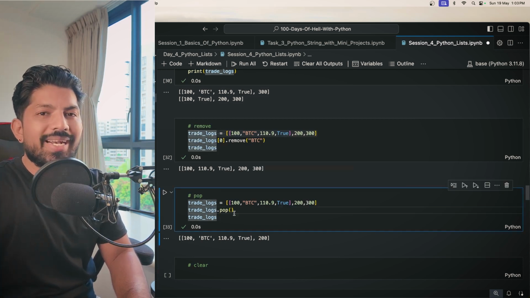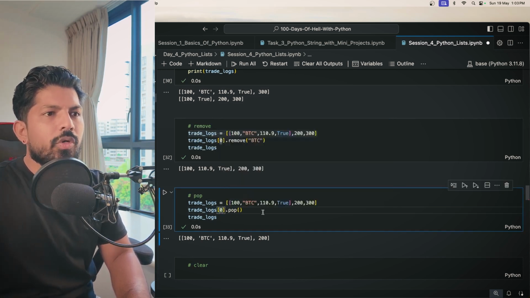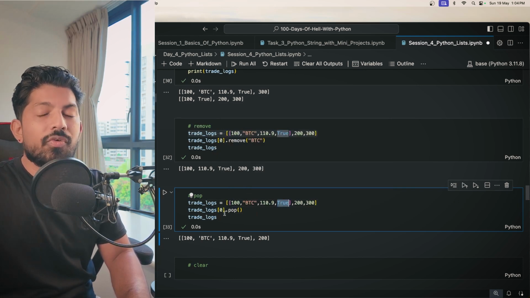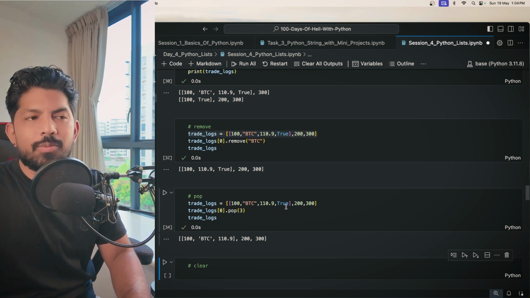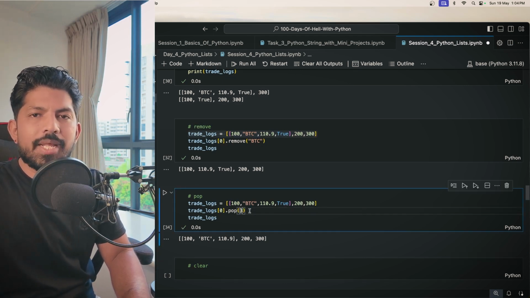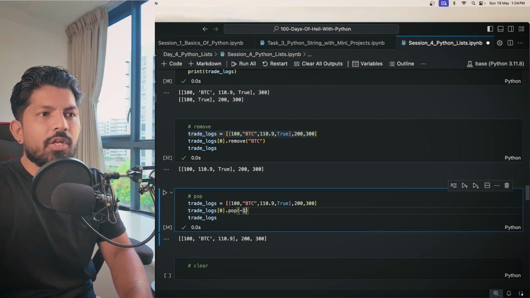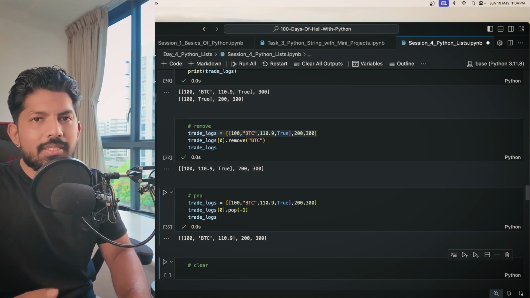But if you give an index position, let's say we want to remove this true here, right? First we will access this list. Then I can give the index position of this. So it is 0, 1, 2, 3. And when I give 3 here, you can see that true has been removed. You can also use negative indexing here. So you can just give -1, and for that also you will get the same results.